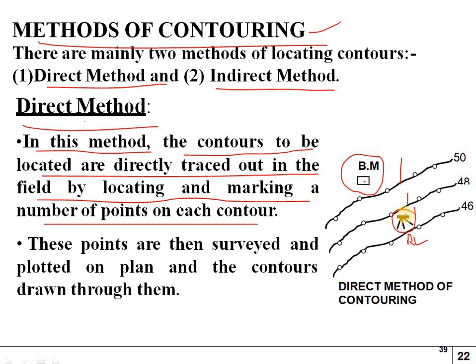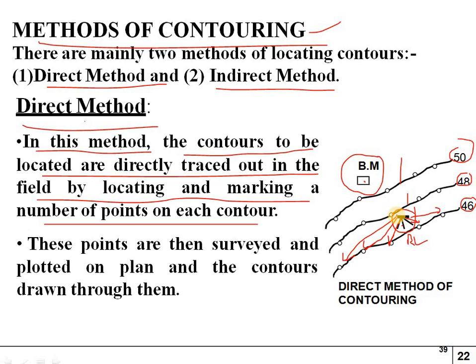After that we will be setting the points. Let us see from the first. You can see the ground level is 46, 48, 50, so it is increasing. Here you can see the first level, the second, the third, the fourth and the fifth.